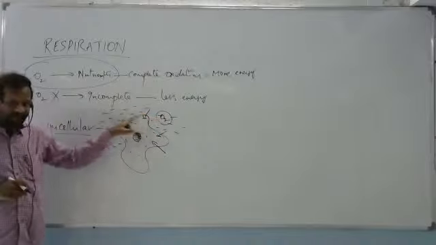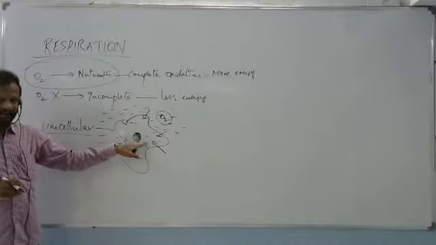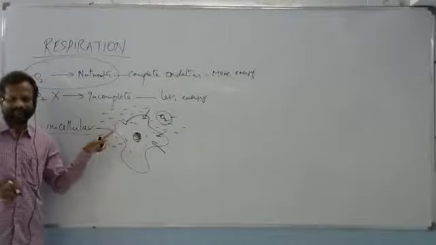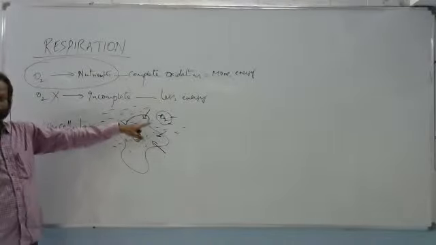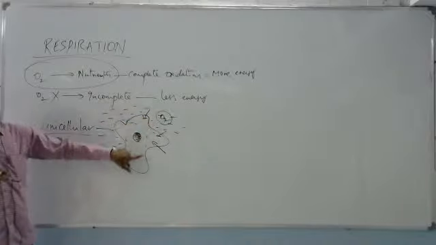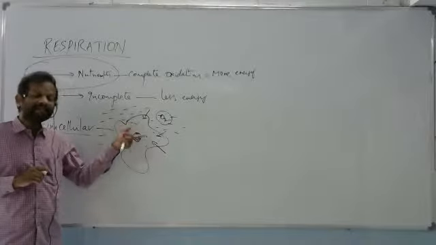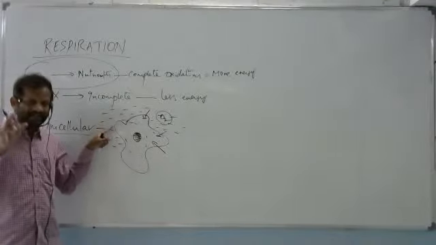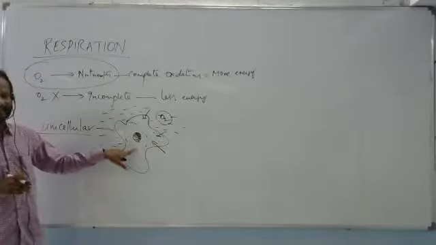Now, this entry of oxygen into the cytoplasm is happening through simple diffusion. So just diffusion is enough to provide oxygen for amoeba. That is not only for amoeba, but for any unicellular organism. There is no difficulty in taking oxygen to the cytoplasm.